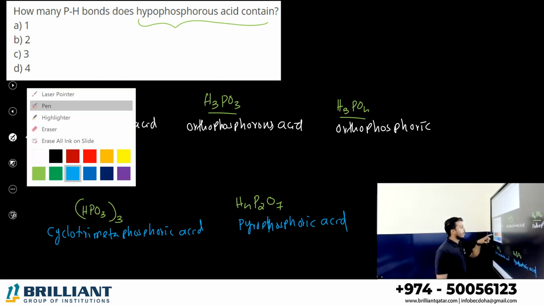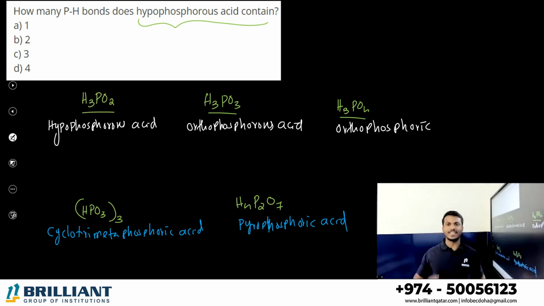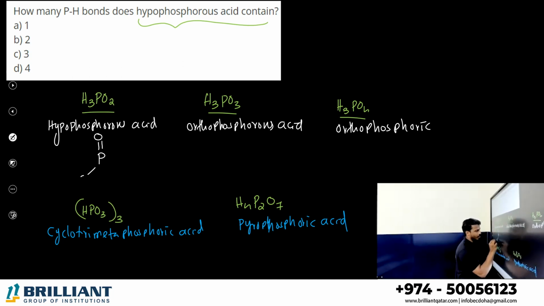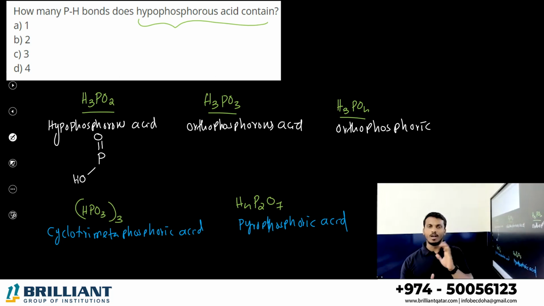Let me draw the shape of the first three acids now. Very simple. What is the meaning of a phosphorus acid? It should contain a particular common group: P double bond O, OH. This is fixed, one central phosphorus atom with double bond O and OH, in every phosphorus oxoacid. One hydrogen over, two oxygen already over, the remaining hydrogen makes a single bond. All of them have a tetrahedral geometry also.